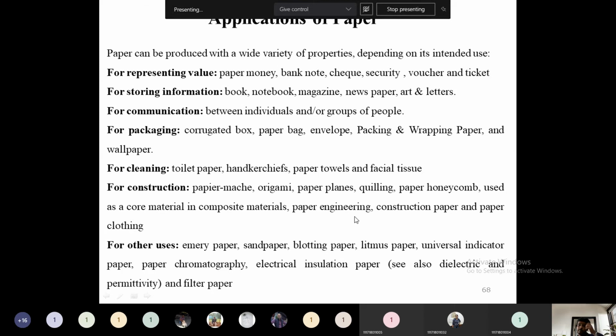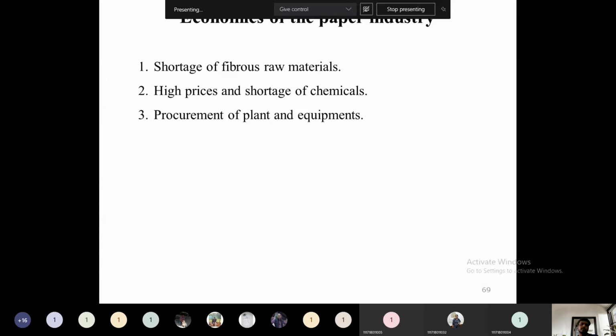Then paper engineering, construction paper and paper clothing, etc. Paper can be used for this purpose also. Then for other uses like emery paper, sandpaper, that you know for polishing, blotting papers, litmus papers, we have many litmus papers and universal indicator paper. Paper chromatography we will use, then electrical insulating paper. Everything we will use paper for. These are the common applications. I could list out these applications, so you can just go through them.